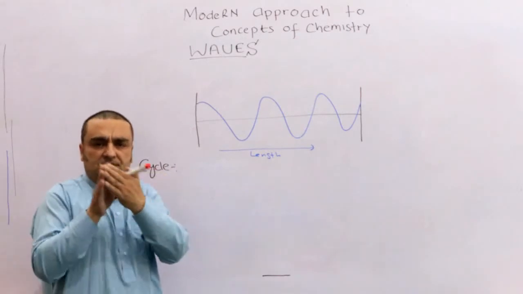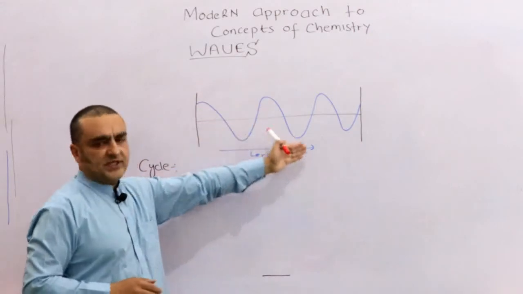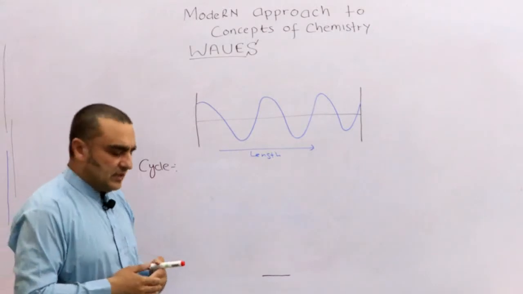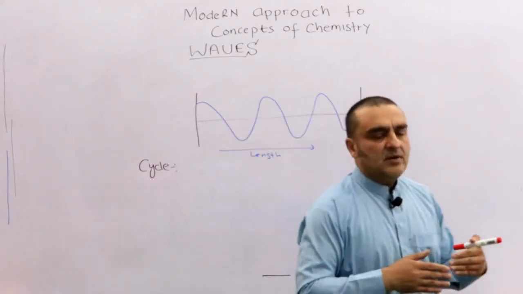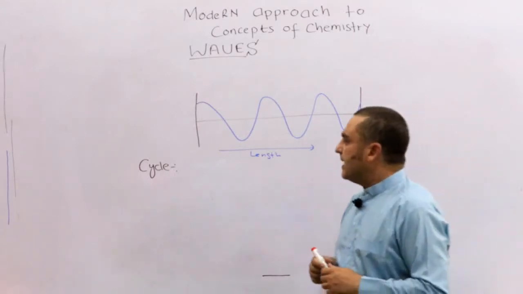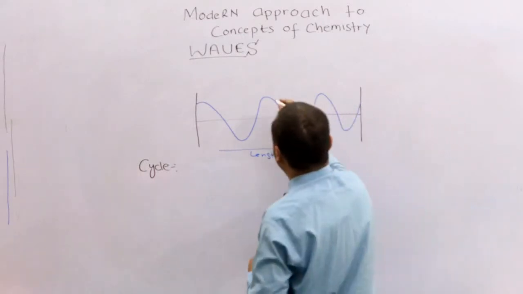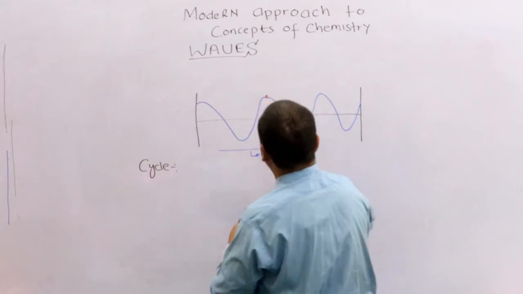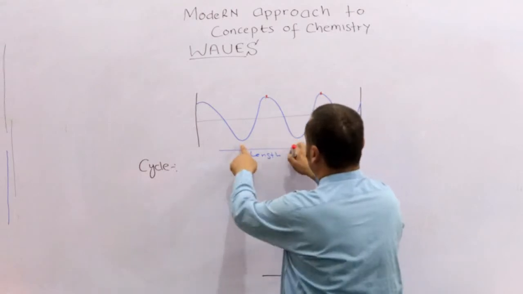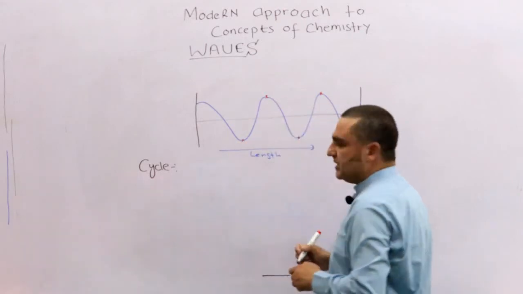Again it's just a pair of troughs or a pair of crests, but it's an important thing, because most of the concepts are based on just this word cycle. Okay, so you can find a cycle. How can you find it? Suppose this is a crest, this is a crest, a top, and this is a crest. So this is a cycle. Between those two troughs is again a cycle. From here to here, it is again a cycle.